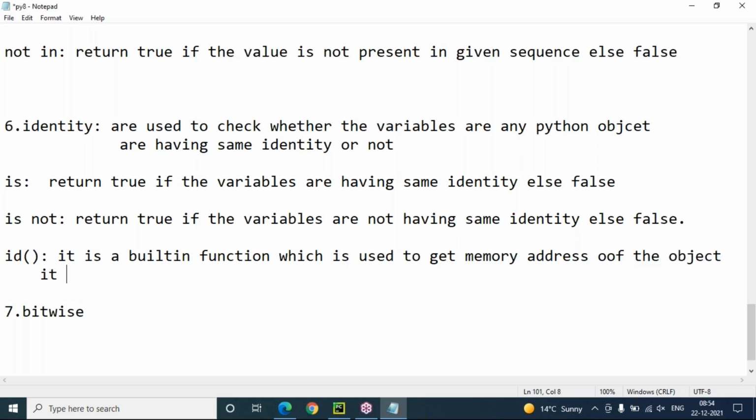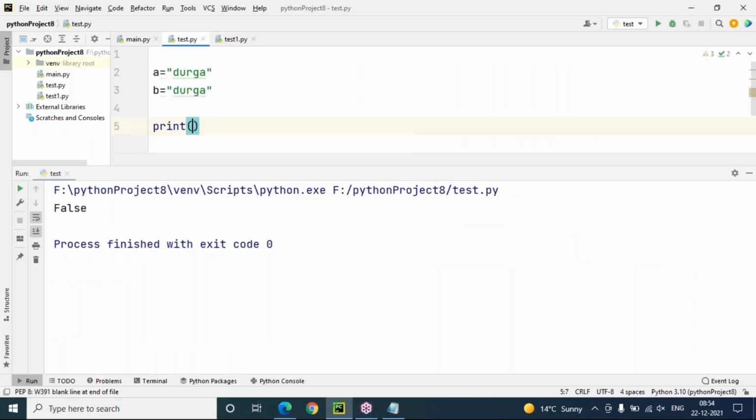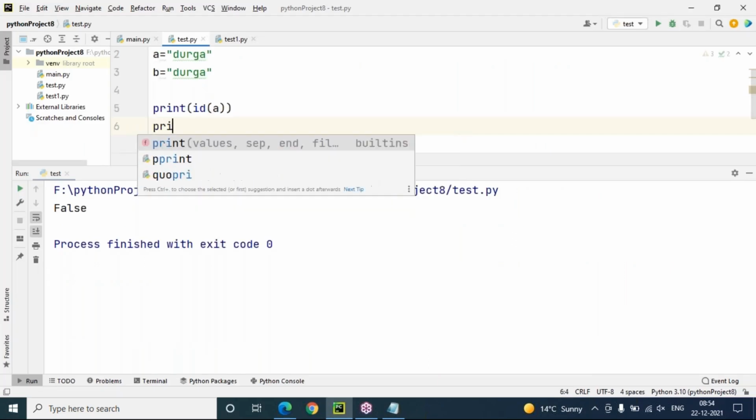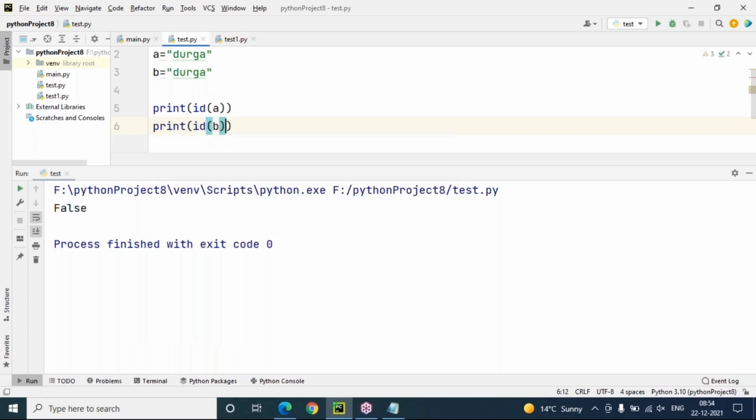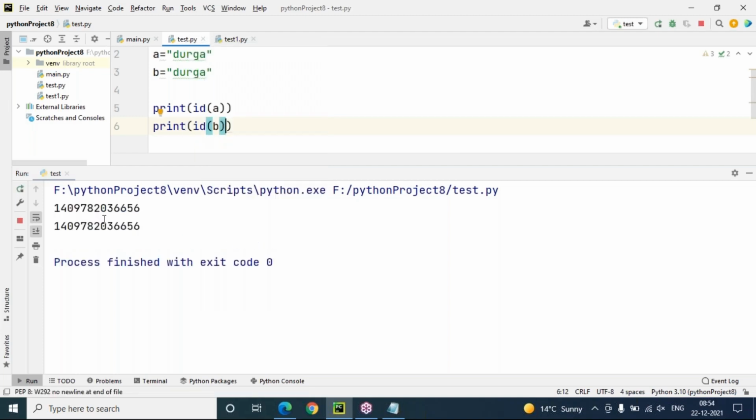And it will always return a unique integer. ID is a built-in function in Python which is used to get the memory address of the object or variable, and this id function will always return a unique integer. Let me check. I'm taking here print id of a, then print id of b. Now you can see id of a, id of b. I'm finding the identity of a and b. So the memory address number, the integer, is same or not.